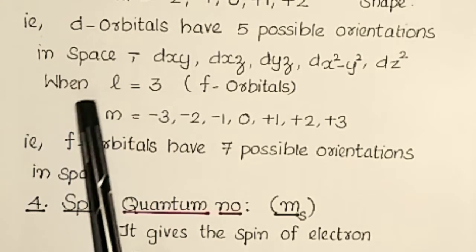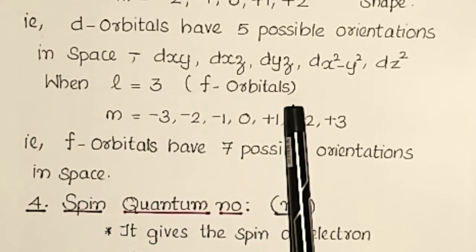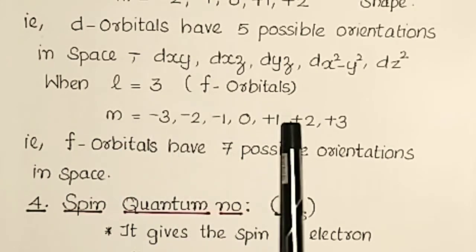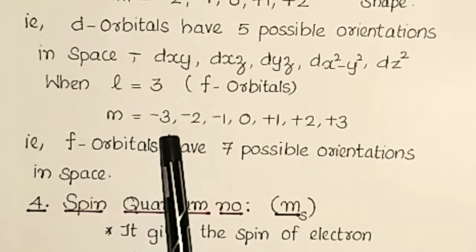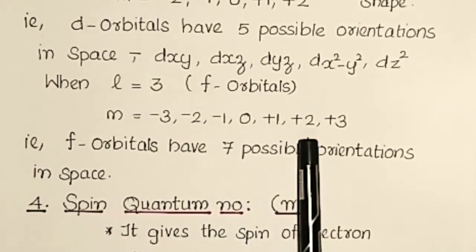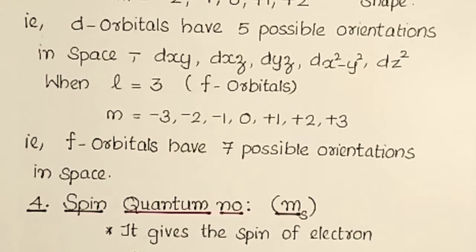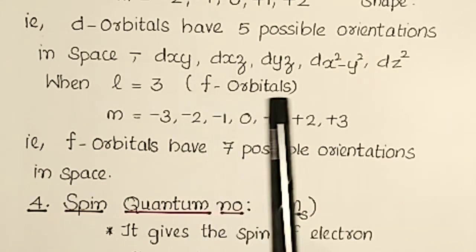When L is equal to 3, this indicates the f subshell. Then m can have the values minus 3 to 0 to plus 3, that is, minus 3, minus 2, minus 1, 0, plus 1, plus 2, plus 3. That is, there are 7 possible orientations for f orbitals.